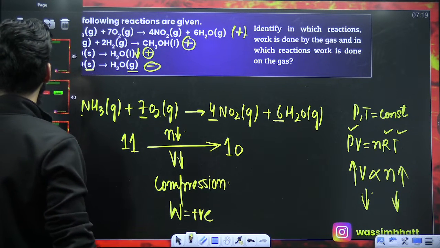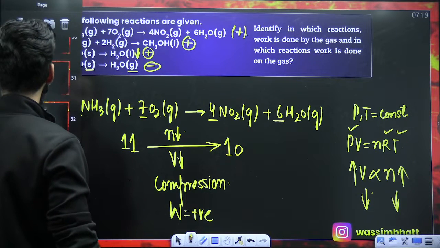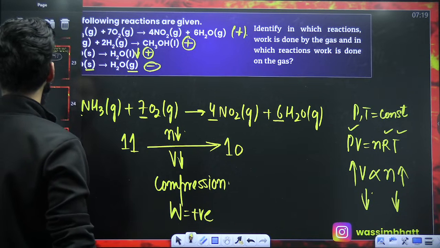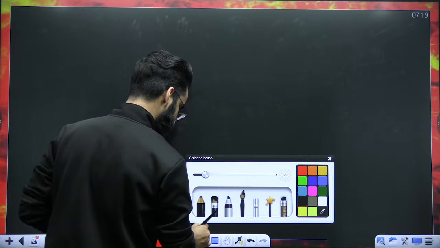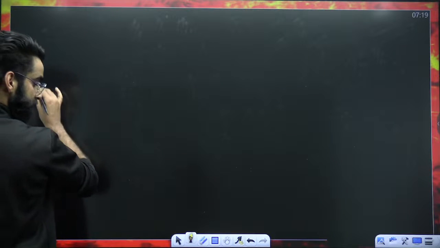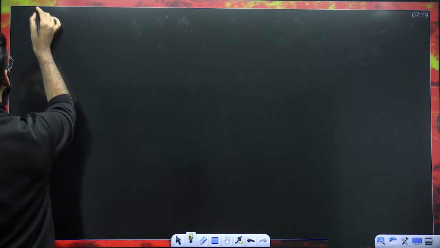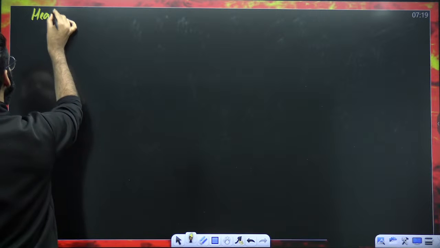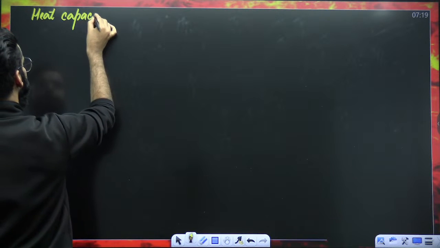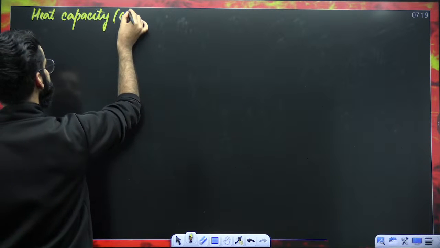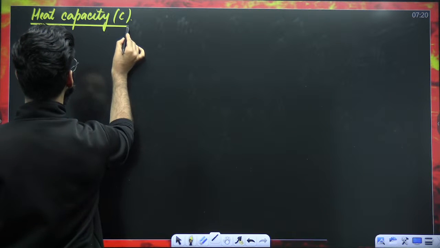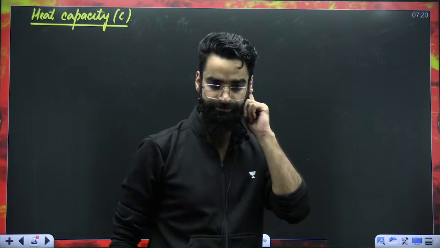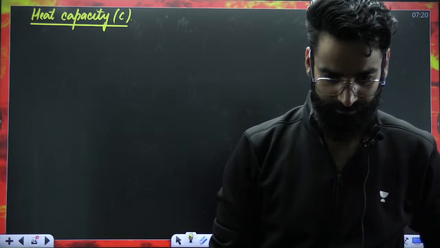Let's try to understand one more concept. Let's start with heat capacity, which is denoted by C. Okay? Heat capacity denoted by C.